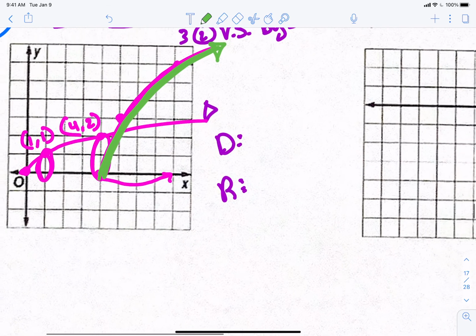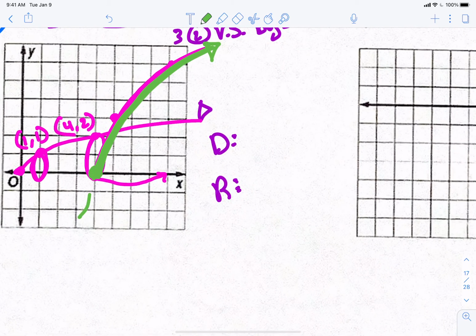Now, let's identify your domain and range. This guy, where he starts at, is the coordinate point what? 4, 0. Domains are the x's. Will he go to the right forever? Will he go to the left forever?